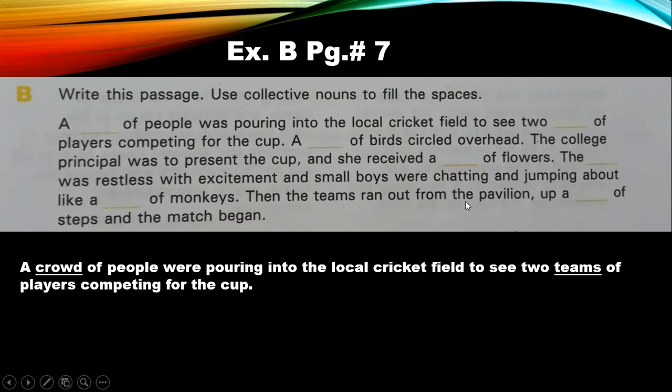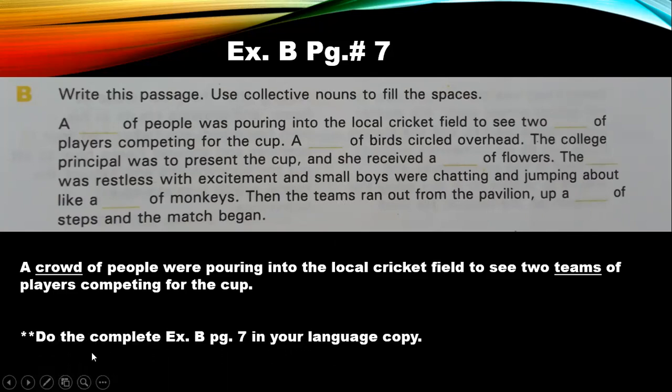Then the teams ran out from the pavilion up the dash of steps. What is it? It's a staircase of steps, and the match began. Okay, so I have given you the written example of two and I have discussed this exercise with you. What I expect from you is that you will complete exercise B, page 7 in your language copy again.